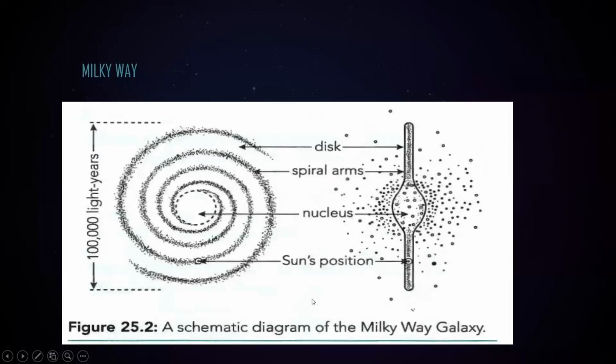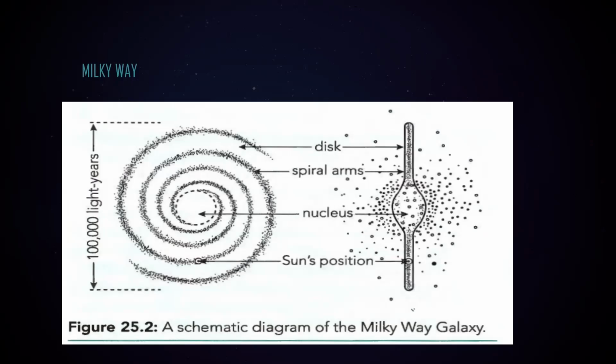Then the Milky Way galaxy, our galaxy. There are different types of galaxies, like spiral galaxies and irregular galaxies.